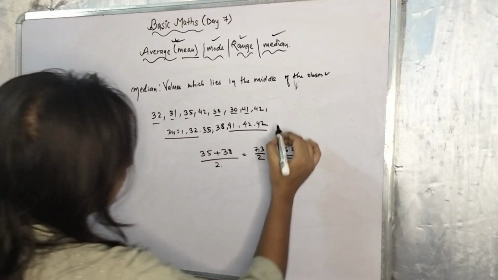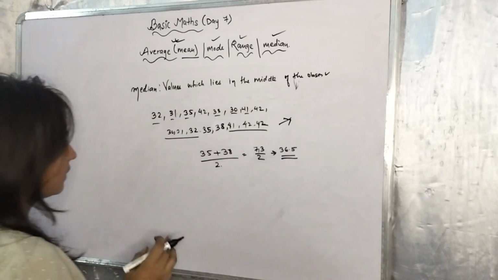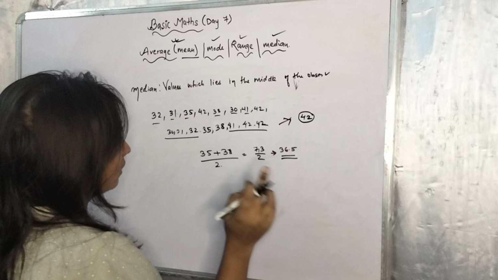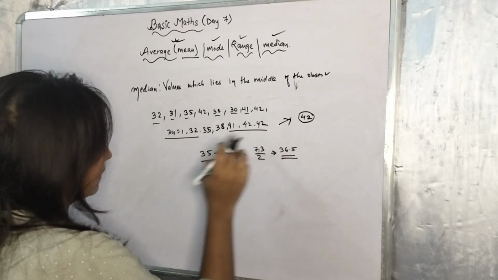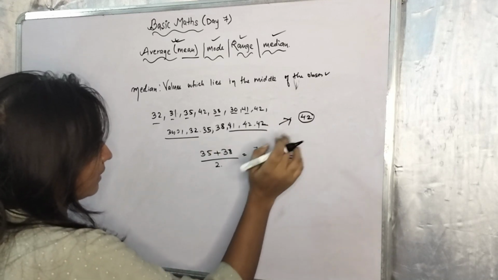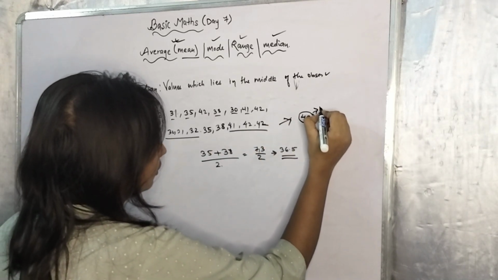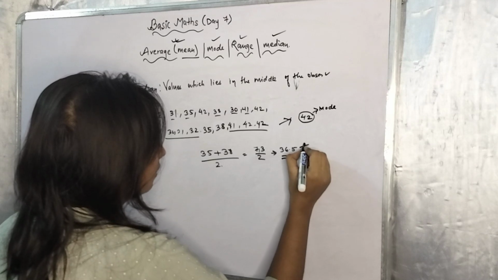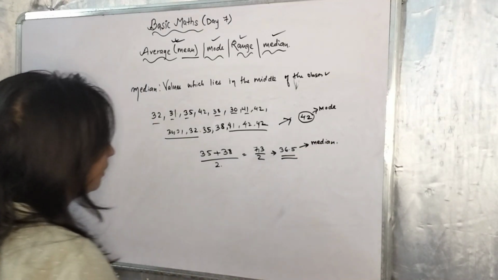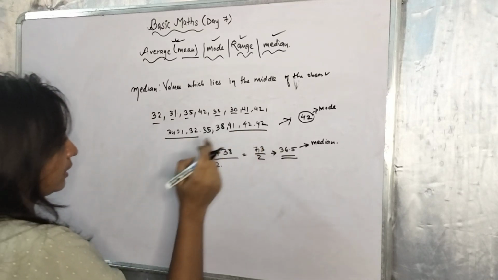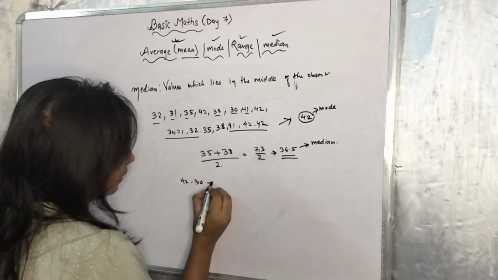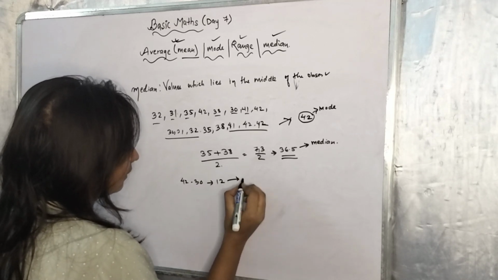And for this question, what will be the mode? The mode will be 42, because 42 is the only number which occurred twice. 30, 31, 32, 35, 38, 41, but 42 occurred twice. So this is our mode for this question, and this is our median. And again, if you need to take out the range, then the range is 42 minus 30. That is 12. So this is our range.